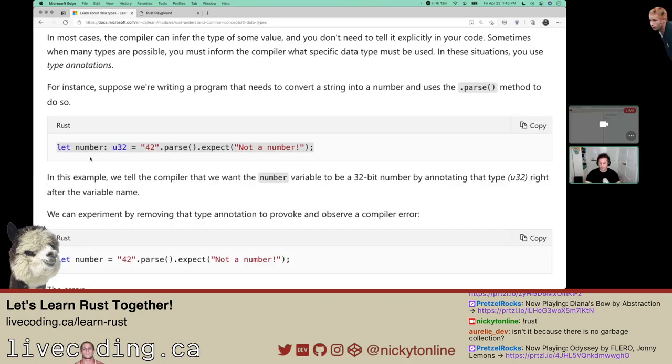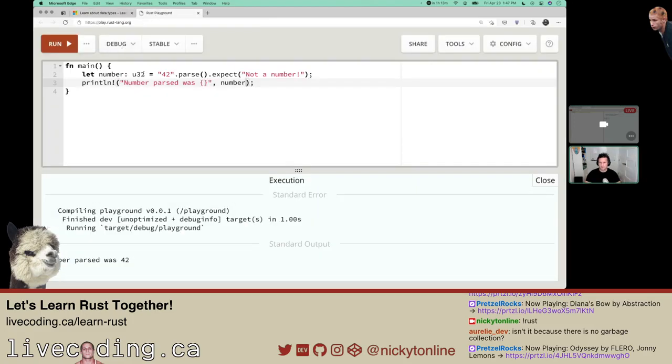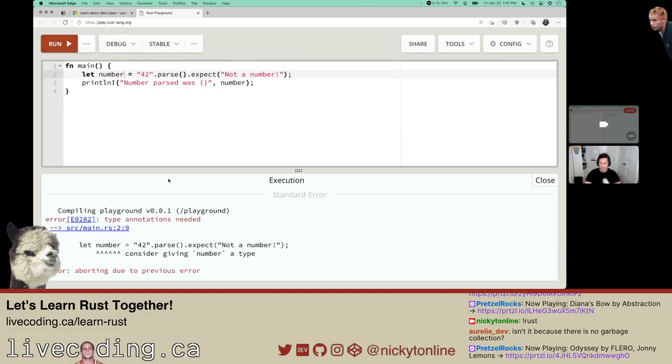Let's see what it's saying here. If I don't explicitly set the type here, it should give that error. Let's see what happens there. Type annotations needed. Consider giving number a type.